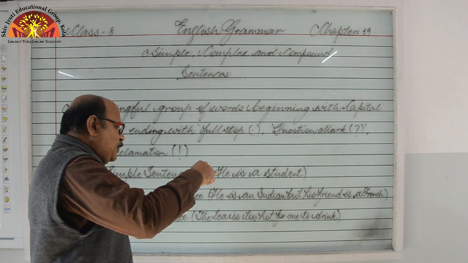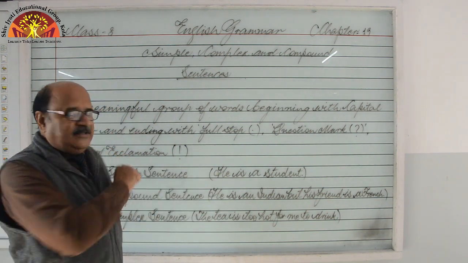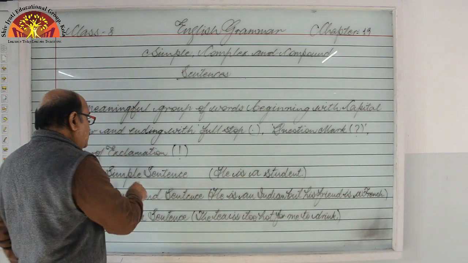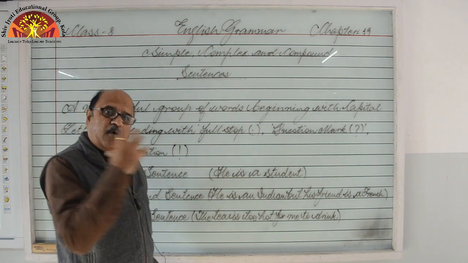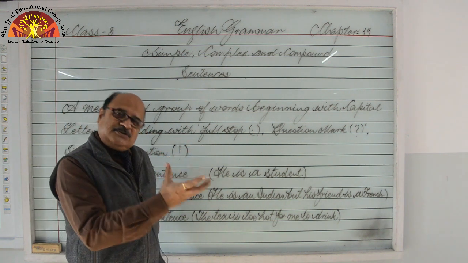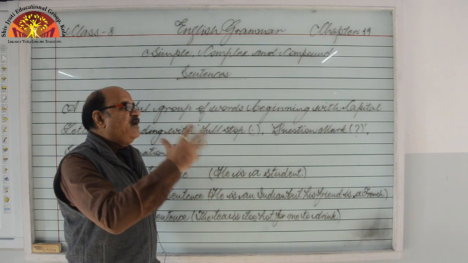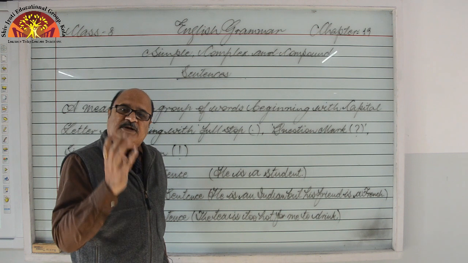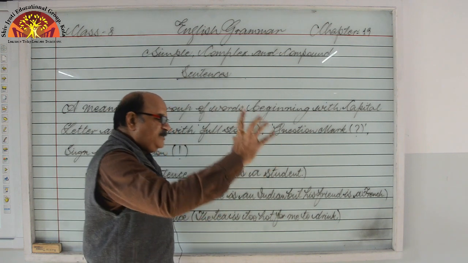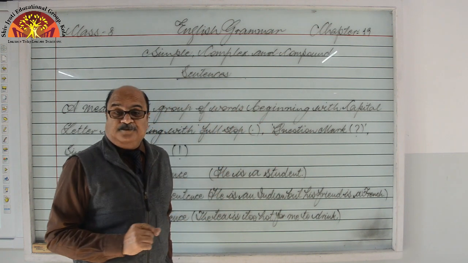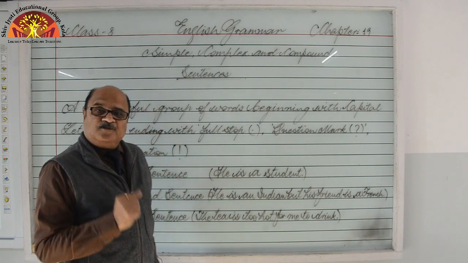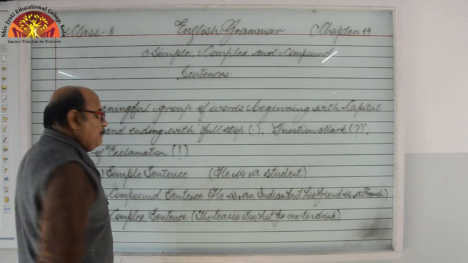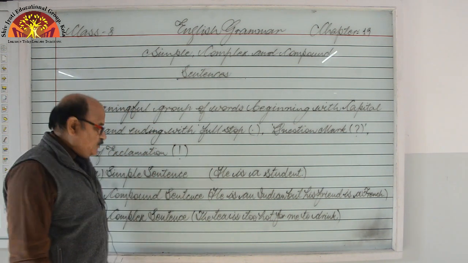But now we are going to have different kinds of sentences, right? And they are based on their formation. What formation is there? What structure is there? So it all depends. Means we are talking about their structure as subject and predicate, subject and object, subject, verb, object. This is clauses, phrases. So in this way, now we are going to learn this kind based on clauses and phrases. So have a look.